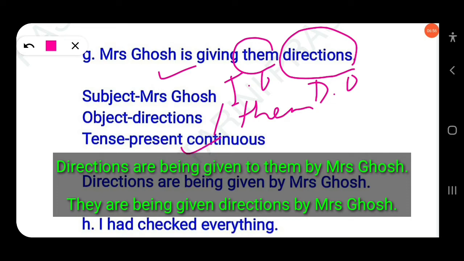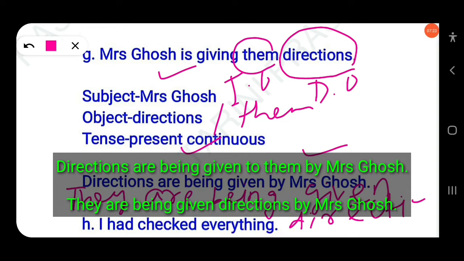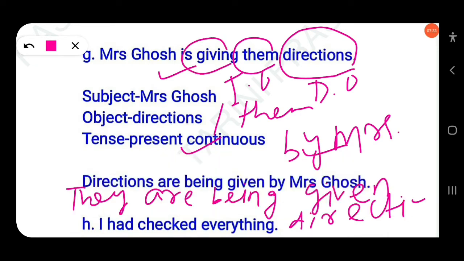You can write: directions are being given by Mrs. Ghosh, or they are being given directions by Mrs. Ghosh. Always remember to use the third form of the verb while changing active into passive. There are two objects because giving is a ditransitive verb.